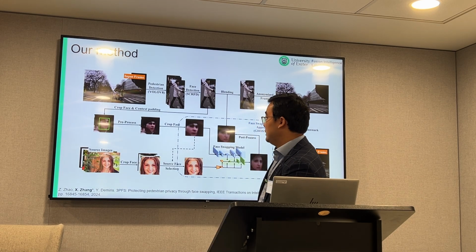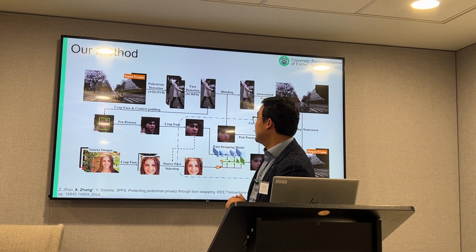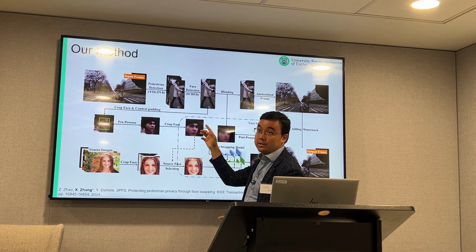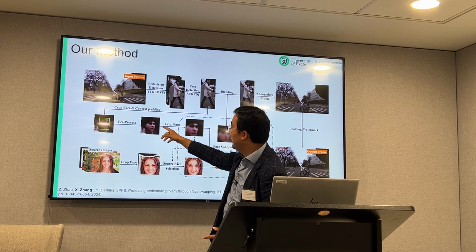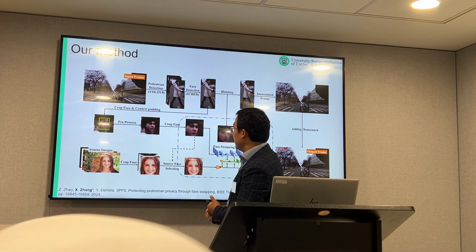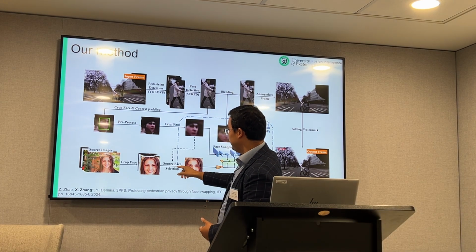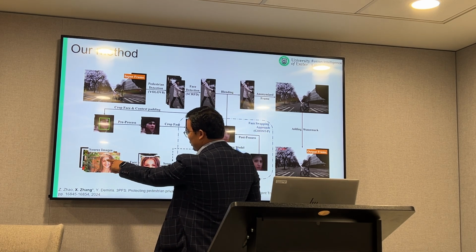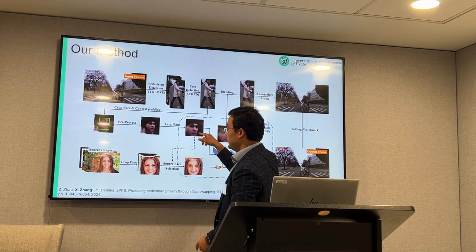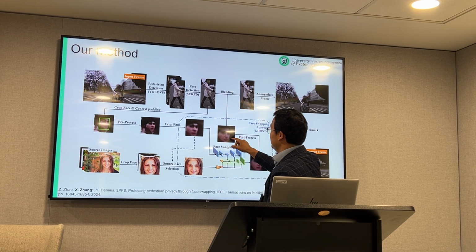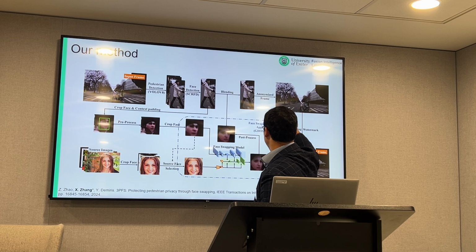This is the basic framework of our method. We firstly do the pedestrian detection, and then we do face detection, and we crop the face and do some pre-processing to improve the image quality. Then we propose a source face selection algorithm to select the source face from our library based on the attributes of this face, and then we do the face swapping. Then we combine the swapped face and the original image to get our final output.